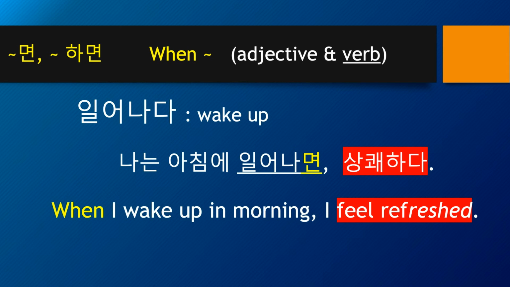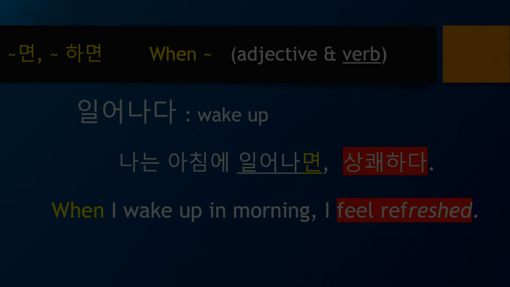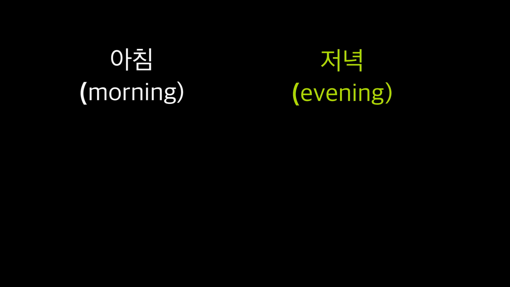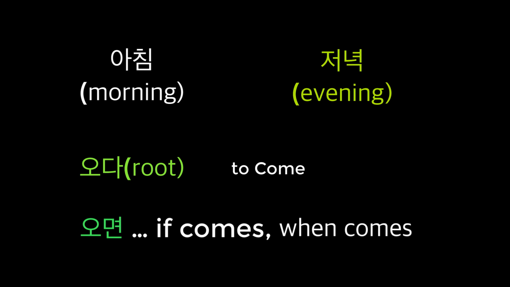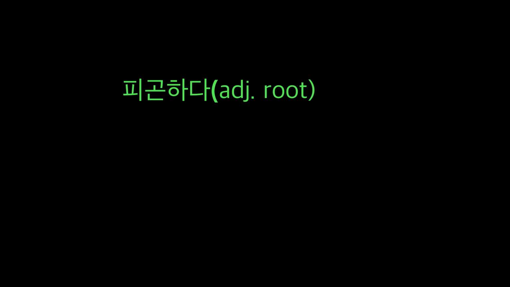Okay, let's build up some more vocabularies. Counterpart of 아침, morning is 저녁. 저녁 is evening. 오다 is a root word for come. So 오면 means if it comes. 피곤하다 is a root word for adjective feeling tired or being tired.